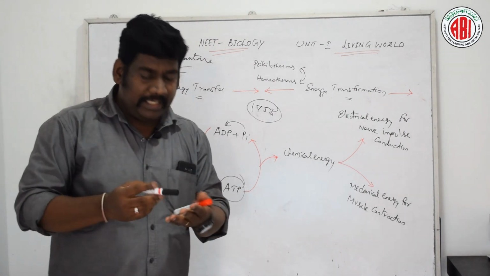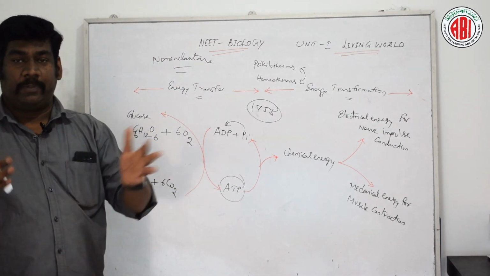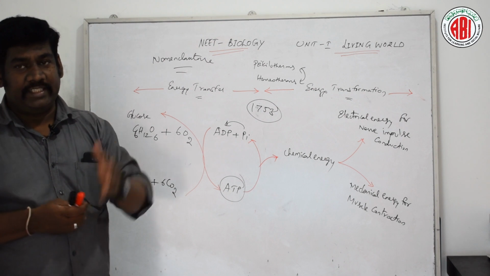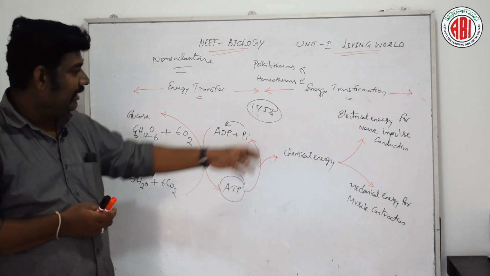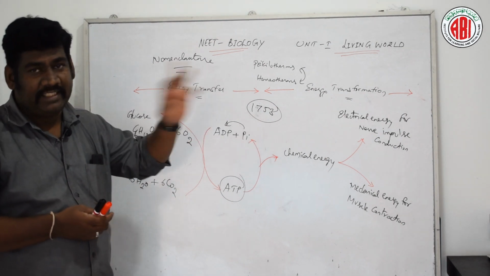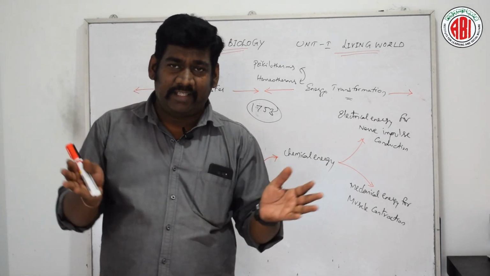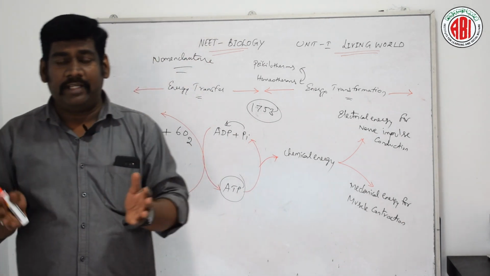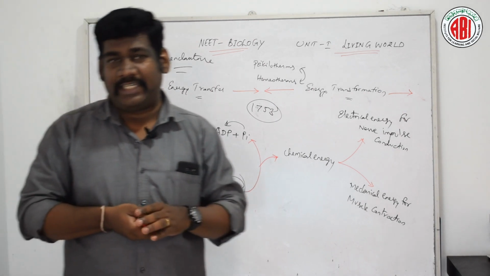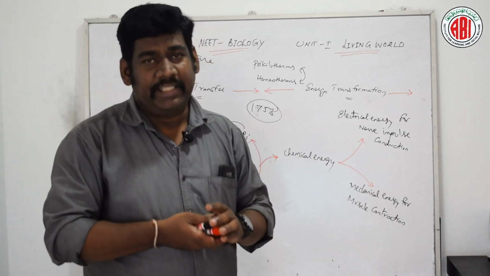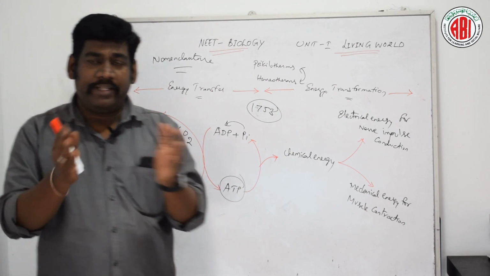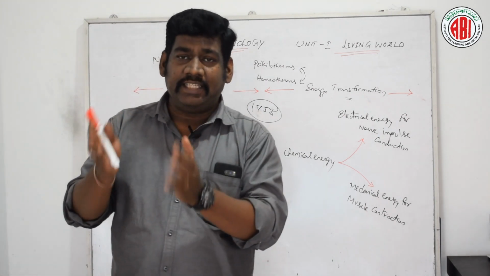This nomenclature was proposed by the Swedish naturalist Carolus Linnaeus in the year 1753. According to this, for the naming of organisms, he formed the binomial system of nomenclature. Binomial means utilizing two different terms for a single species.